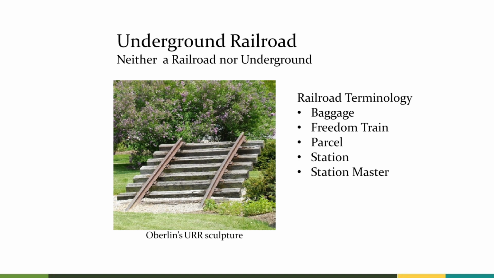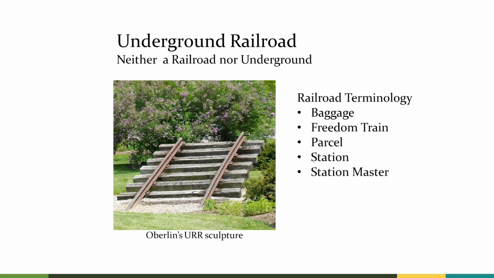So on the screen right now is an Underground Railroad sculpture in Oberlin. The term Underground Railroad originated in the 1830s and is neither underground nor a railroad. Supposedly, it came from an incident in 1831 when freedom seeker Tice Davids escaped from Kentucky into Ohio.